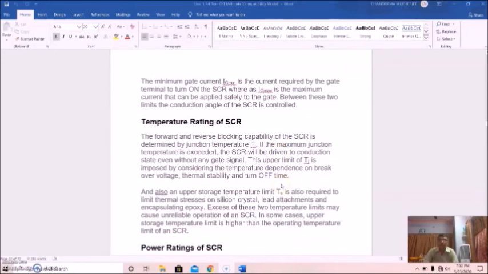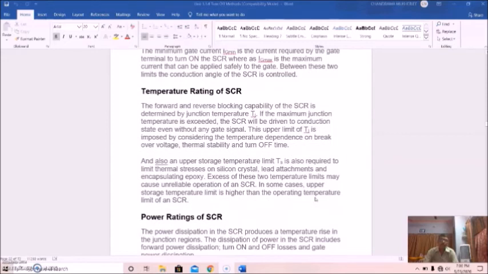Now, temperature rating of the SCR. The forward and reverse blocking capability of the SCR is determined by the junction temperature Tj. If the maximum junction temperature is exceeded, the SCR will be driven to the conduction state even without any gate signal. This upper limit of Tj is imposed by considering the temperature dependence of breakover voltage, thermal stability, and turn off time.